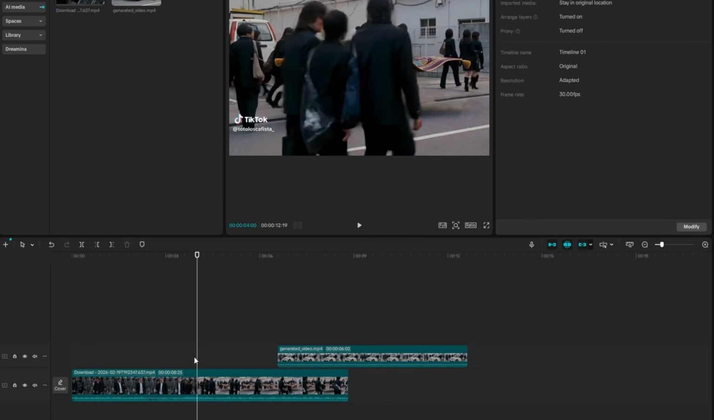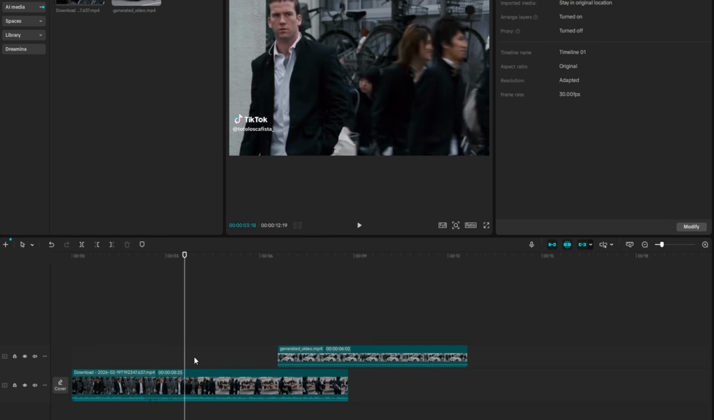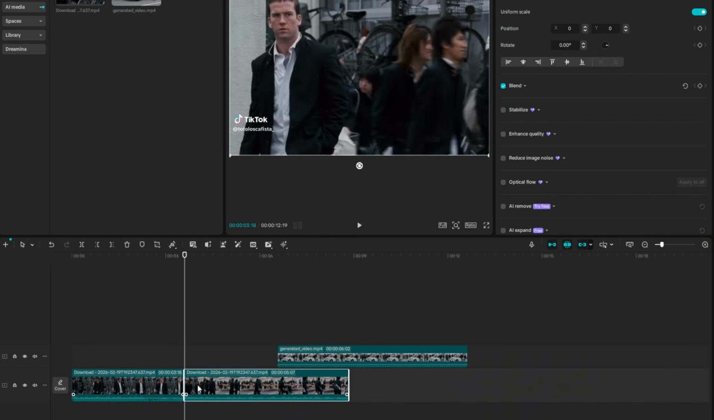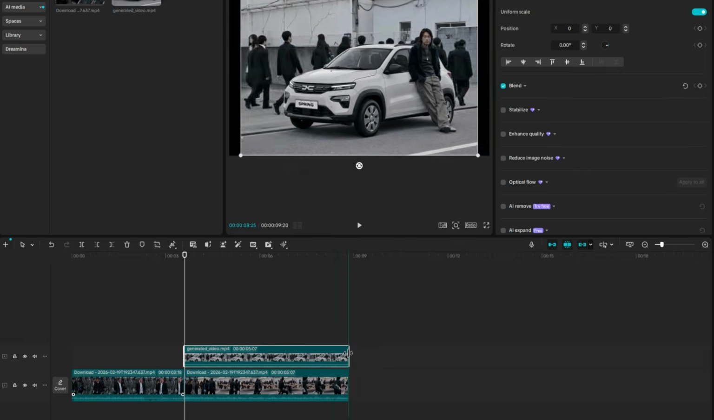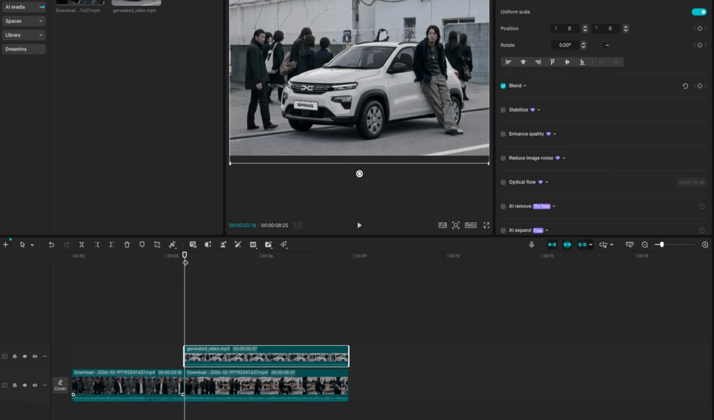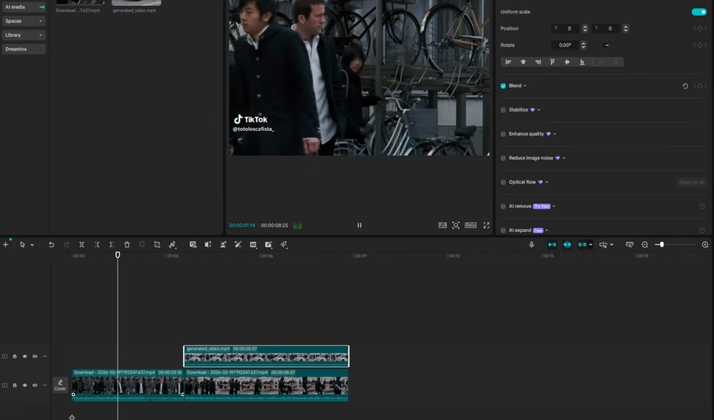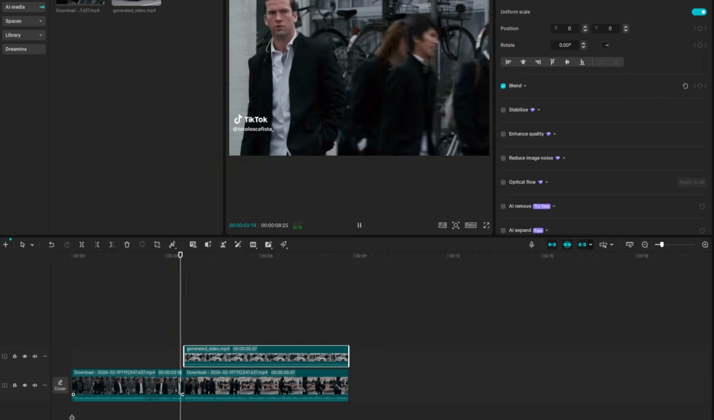I downloaded my video directly from TikTok, that's why it has this watermark, but you can use a TikTok to MP4 website to get the video without a watermark. All that's left to do is paste the video on top of the original video at the exact same place where it cuts the video, and you're done. Your video is completely finished, ready to render and upload to TikTok.